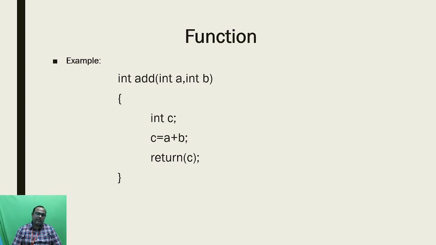Finally I am going to return c. The return c helps to return the output to the main function. Actually we get the input from the main function, and this user defined function will return the output to the main function. Like that you can define the functions.